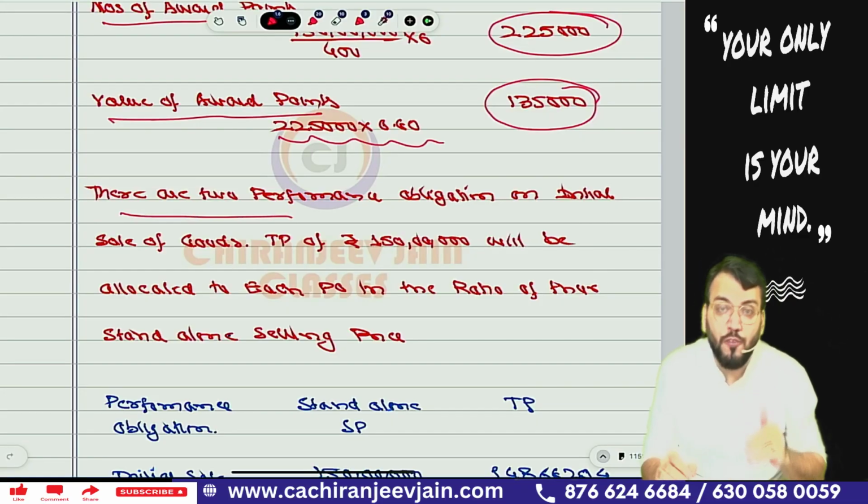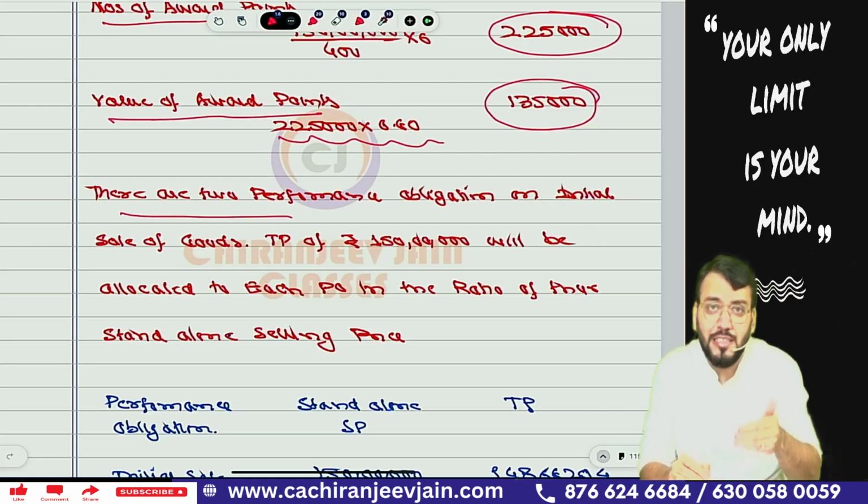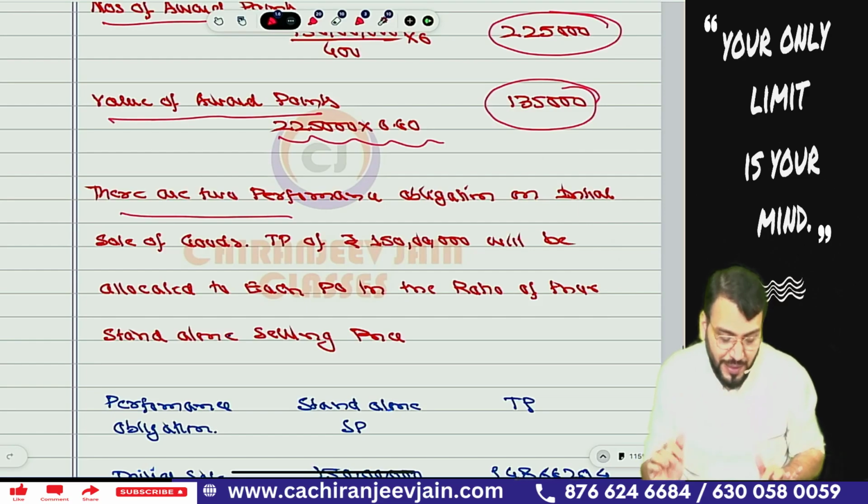So there are two performance obligations in the initial sale of the goods. One is the initial sale, means sale of goods, and the other is the award point that has been given. So whatever transaction price is allocated to award point will be considered deferred revenue and will be recognized in the year in which the award point is redeemed, or in the year in which the award point expires, whichever is earlier, as per Ind AS 115.